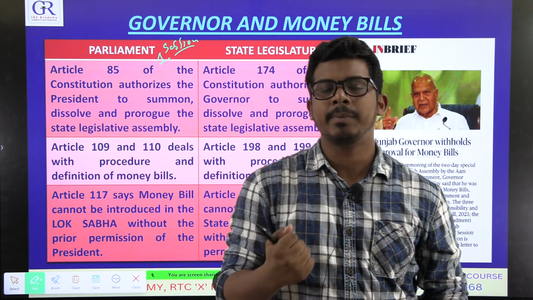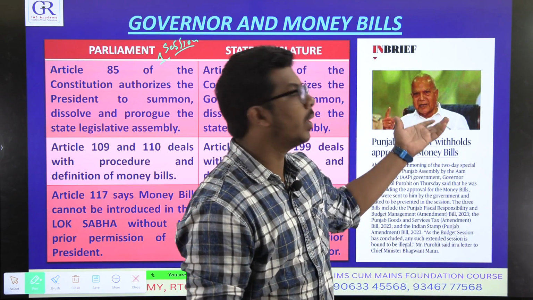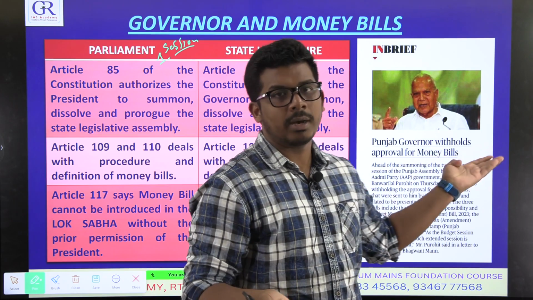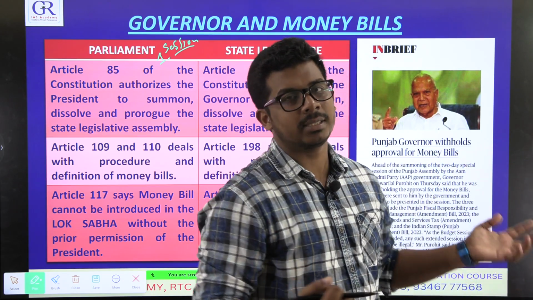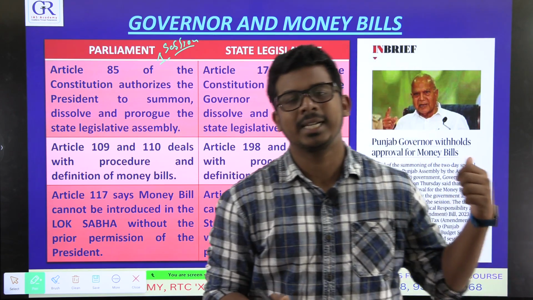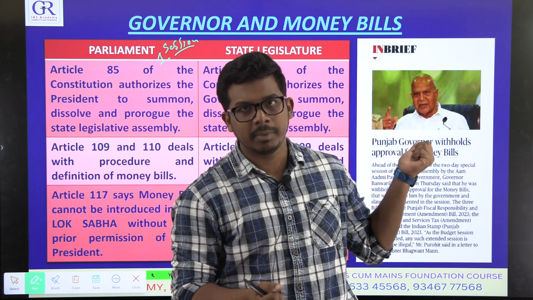In Punjab, the Aam Aadmi Party is in rule, but this governor is appointed by the BJP. Usually the governor is supposed to be neutral because he is not an elected person, but recently in India, governors are taking political stands.